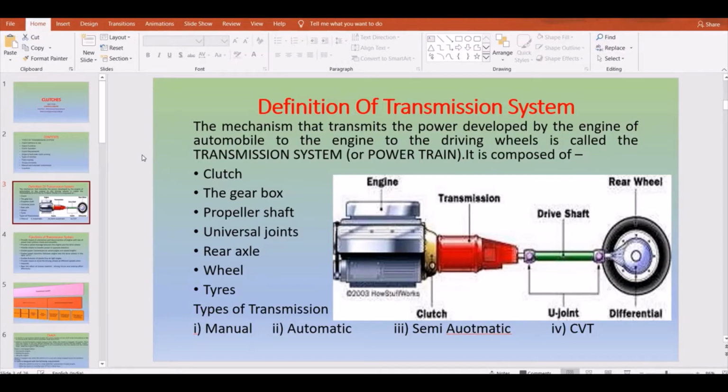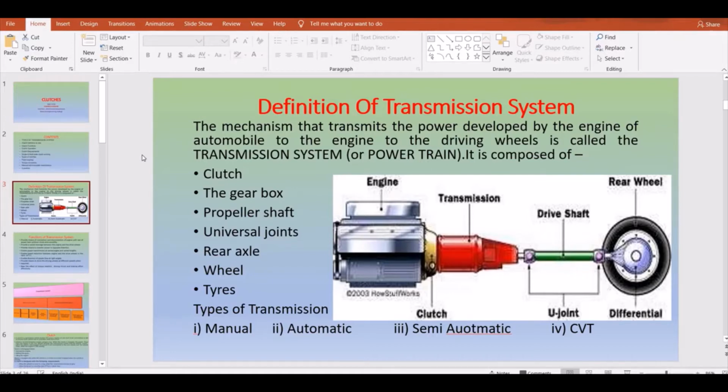The differential is used to equally distribute the power and transfer it onto your rear wheels, and then with the help of the wheels your vehicle moves, and it follows the front wheels. Okay, so this is the basic working of your transmission system. The mechanism that transmits the power developed by the engine of an automobile to the driving wheel is called a transmission system, or maybe we also call it a powertrain.